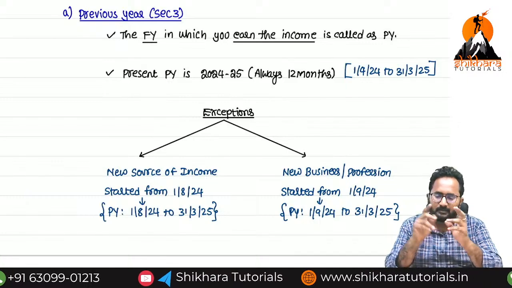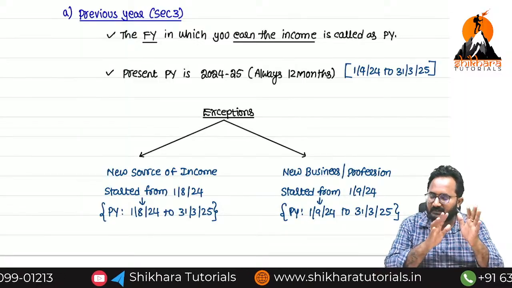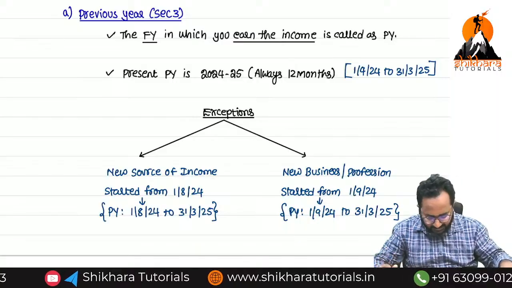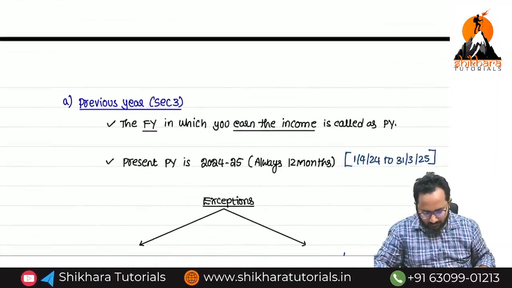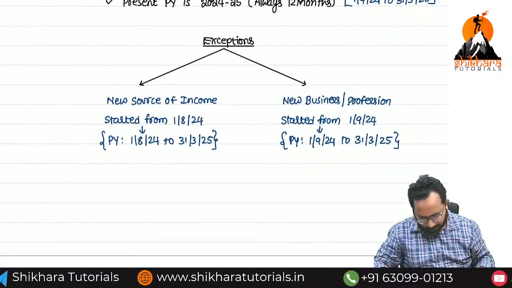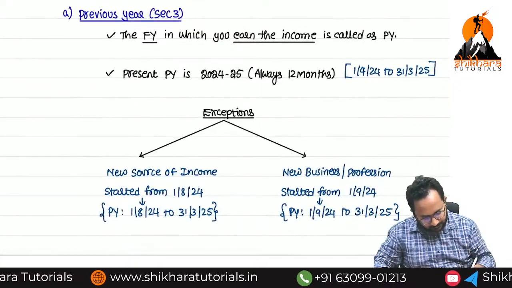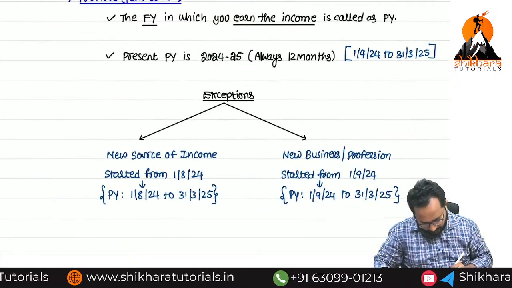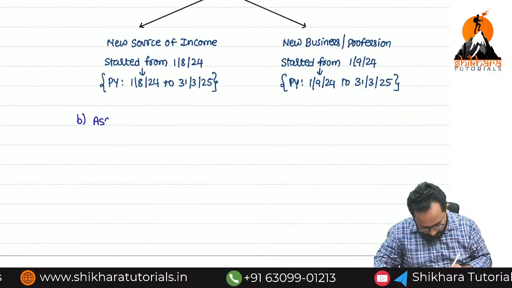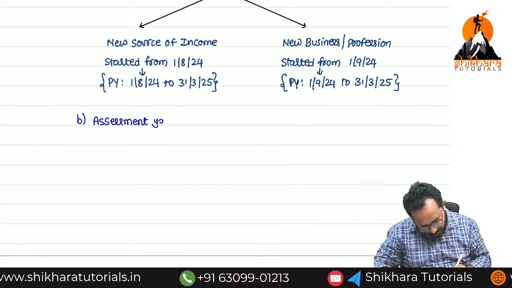Previous year definition: section 3. Charging section: section 4. Now shall we write assessment year? All of you copied?